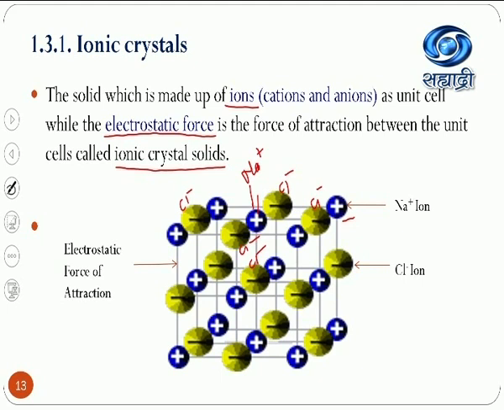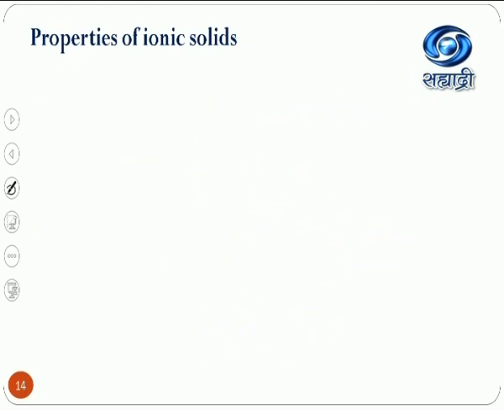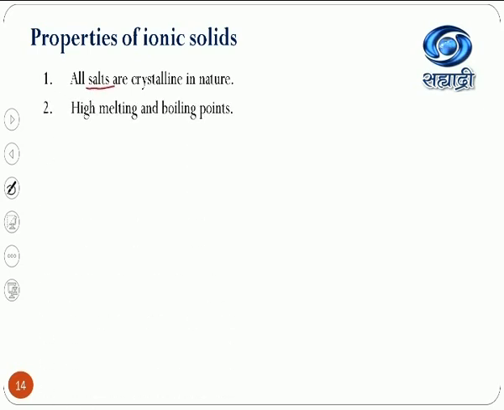Very unique composition. The force of attraction between this positively charged cation and negatively charged anion is the electrostatic force of attraction. So that's why this is an example of ionic crystals. Properties of ionic crystals or ionic solids: all salts belong to this particular category. They are crystalline in nature. These all are ionic substances. Ionic substances or ionic crystals have high melting point and boiling point.